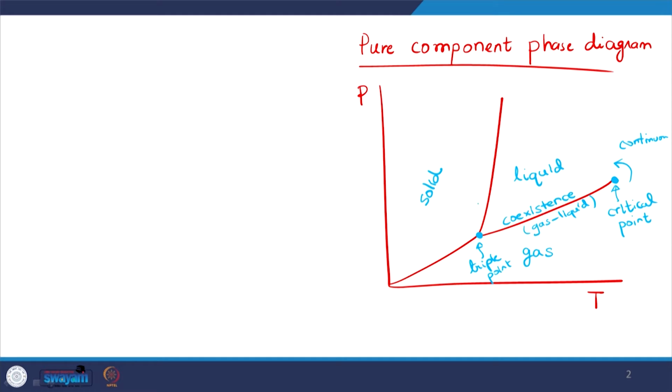This will be coexistence for solid liquid, and this will be coexistence for solid gas. We can also think of the gas liquid coexistence as a boiling curve. So a liquid boils and becomes a gas.